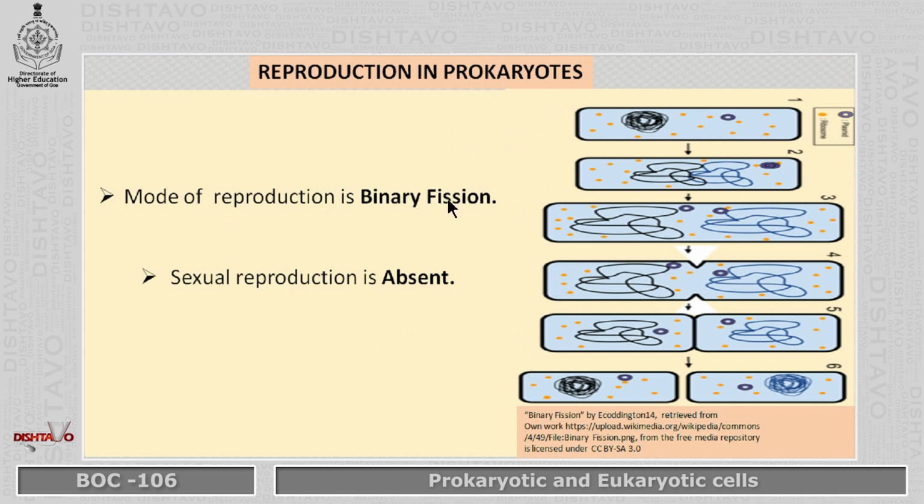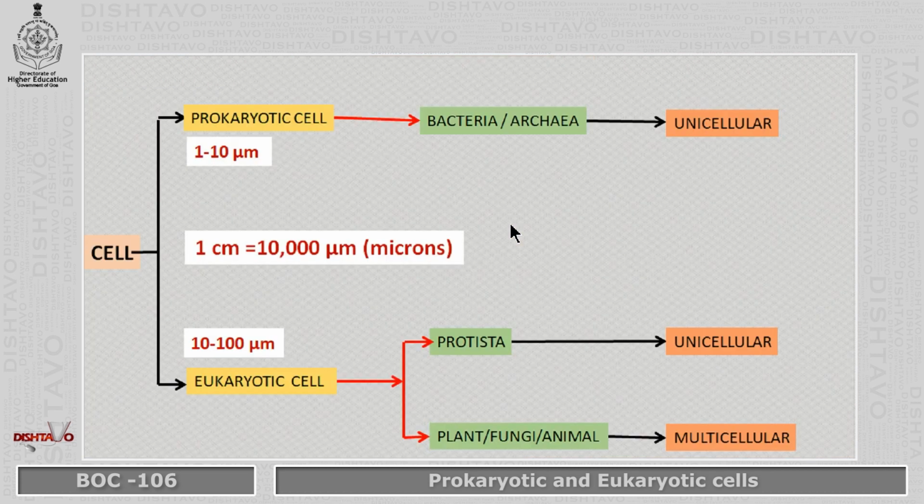So, how do these cells reproduce? Prokaryotic cells, their mode of reproduction is binary fission. They just divide into two cells. The cell, the membrane and the cytoplasm just divide into two. You do not see sexual reproduction in prokaryotes. It is absent.